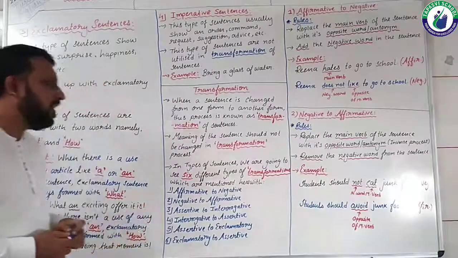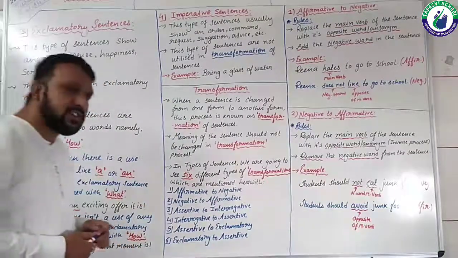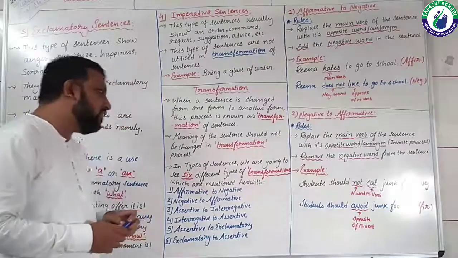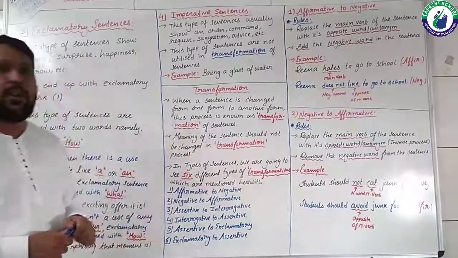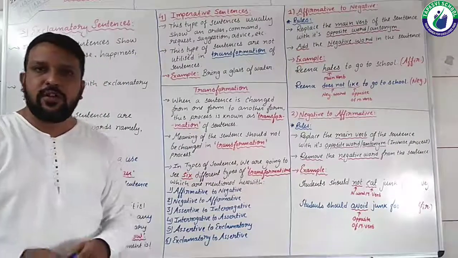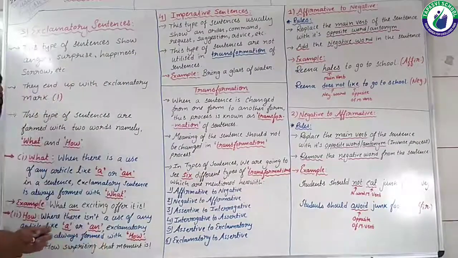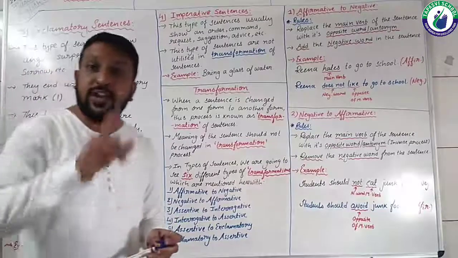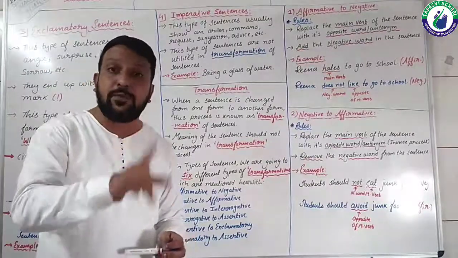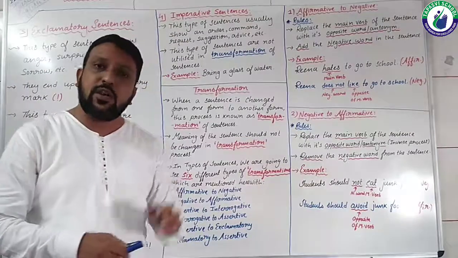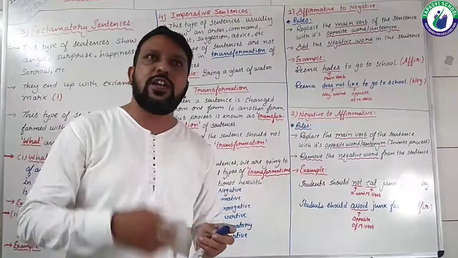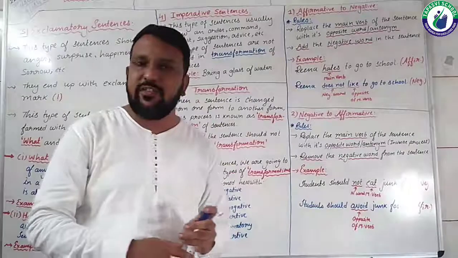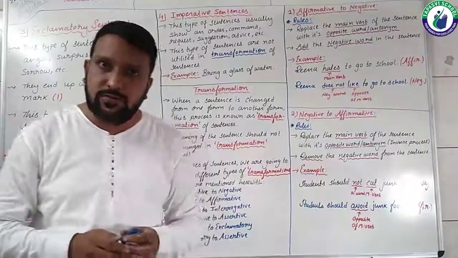In types of sentences, we are going to see 6 different types of transformation which are mentioned here. So how many types of transformation are we going to do in types of sentences only? Because otherwise, the change of voice which we have done in active and passive is also transformation.